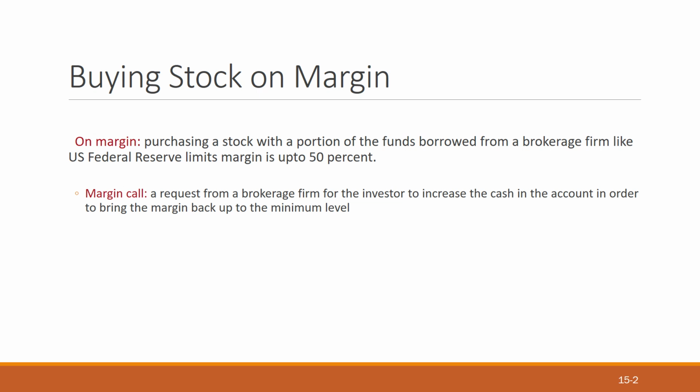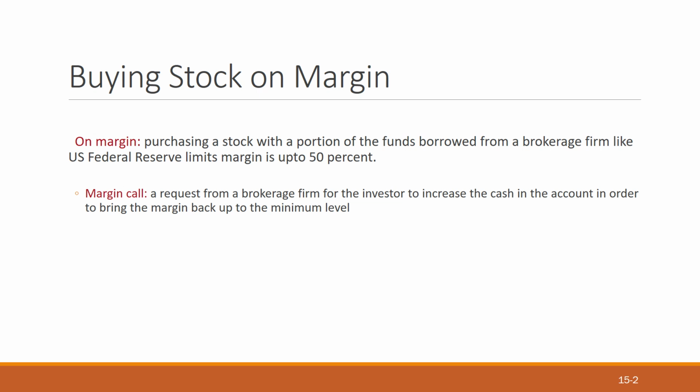So this margin call is given to the investor, the shareholder, when your investment is more than the backup money kept with the broker, right? In buying on margin, you purchase a stock with a portion of funds borrowed from a brokerage firm. The US Federal Reserve limits margins to 50%.